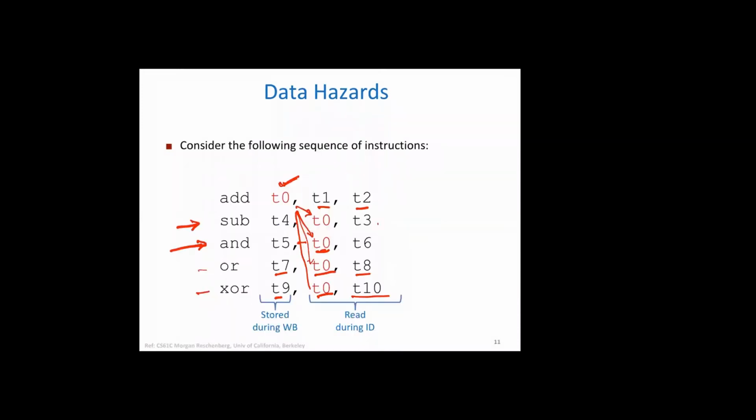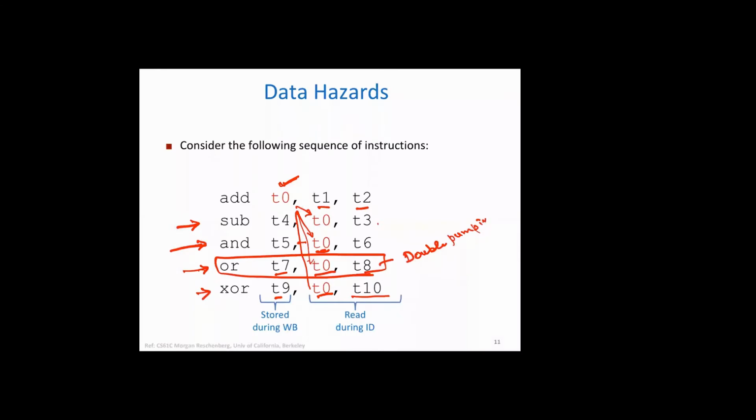Actually, we can see that the last one is surely not in trouble. These three are in trouble, and this one is also not in trouble if you are using double pumping, writing in the first half and reading in the second half.